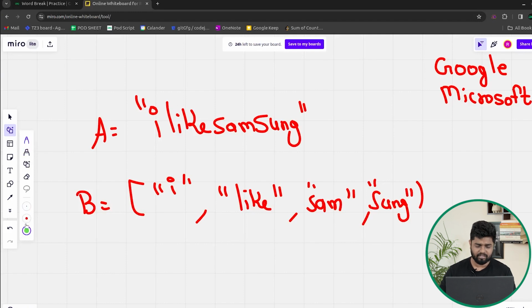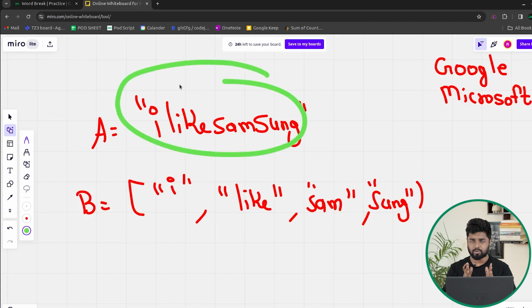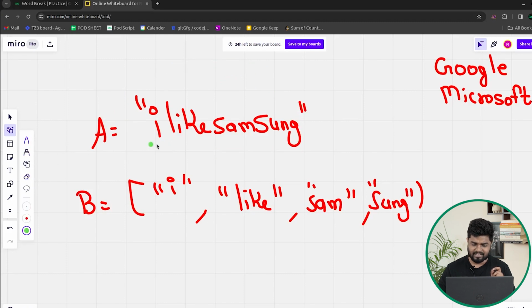Then what I would have done is, first of all I would be solving for this part, that what I have to search is whether we can find I like Samsung or not, whether we can make I like Samsung or not, and we'll try to break it down. First of all I would have checked for the starting prefix only, for I only I would have checked, is I present inside the list. Yes, it is. So I would have checked it using a map.